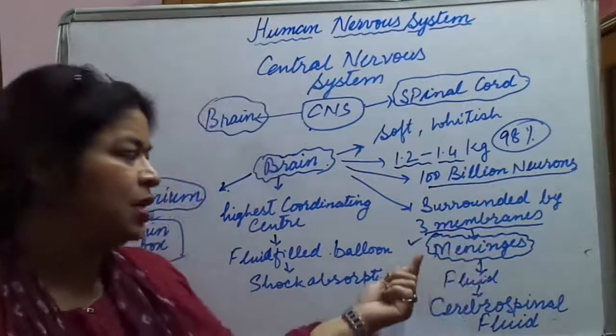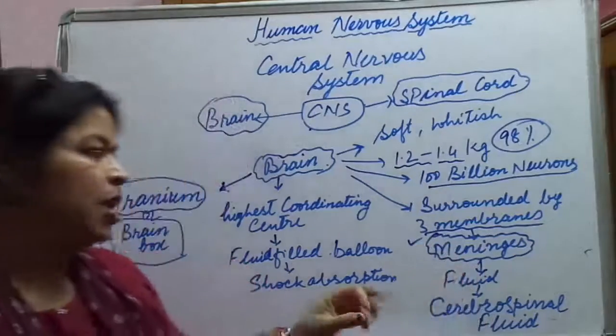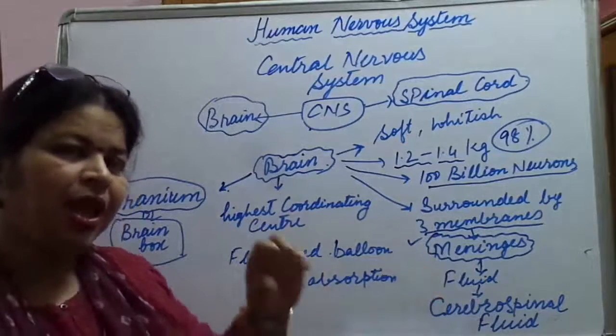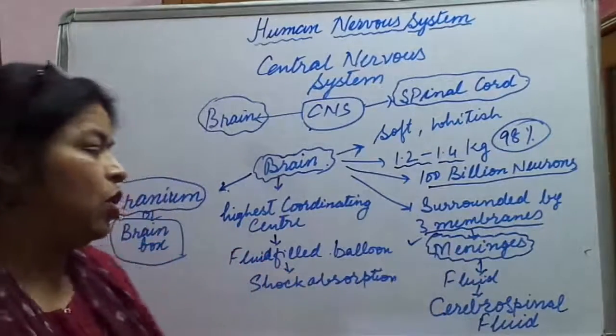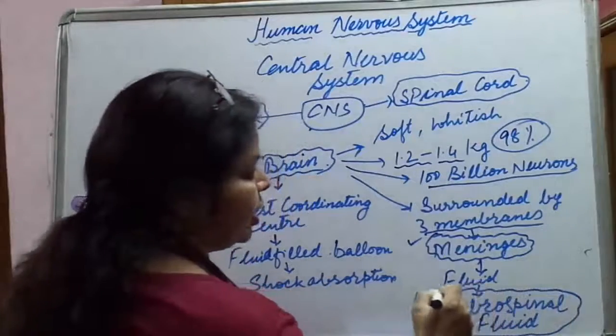Meninges. Very important. The spelling is meninges. These meninges have some fluid filled in them, and we call it cerebrospinal fluid. Again an important term.